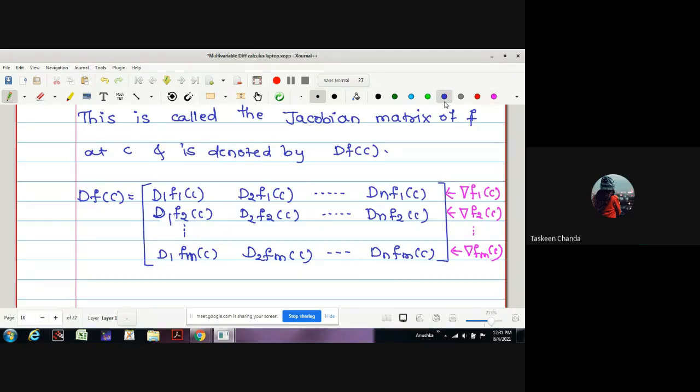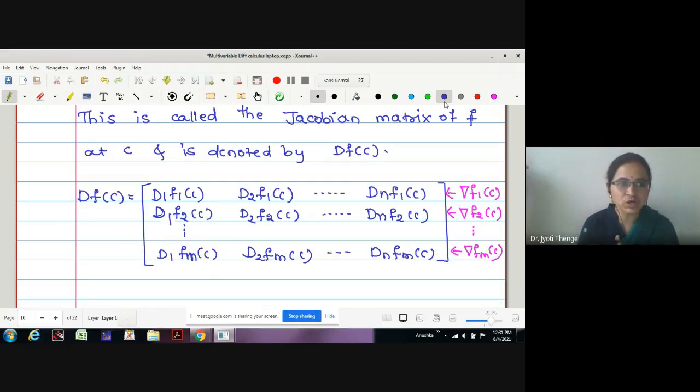Why was the matrix taken? Because to find the total derivative, we have seen that the total derivative is expressed in terms of partial derivatives, but we have in all m functions where all the derivatives should be taken with respect to n variables. There are in all mn partial derivatives possible.